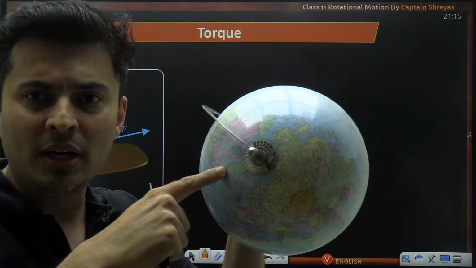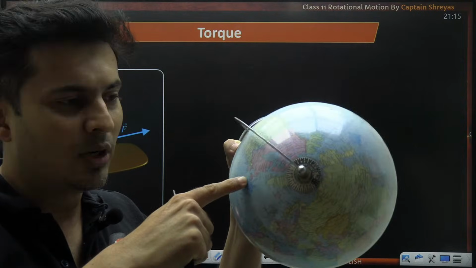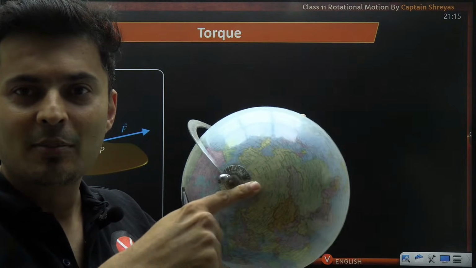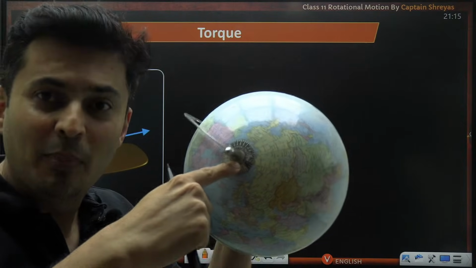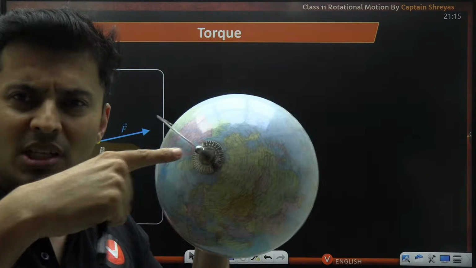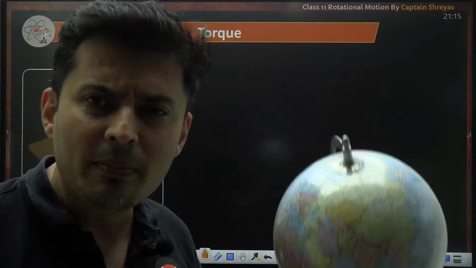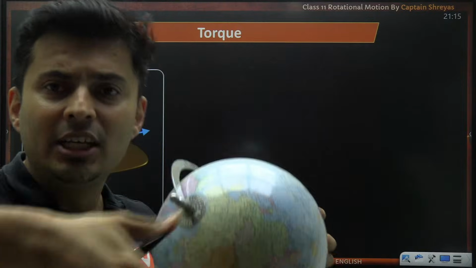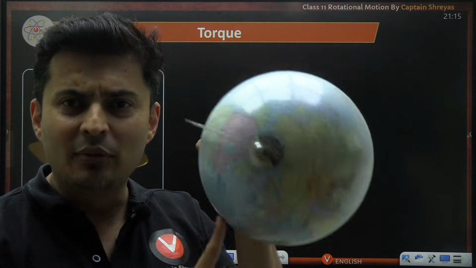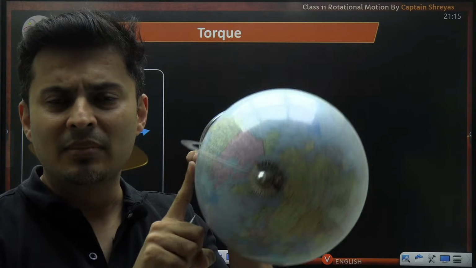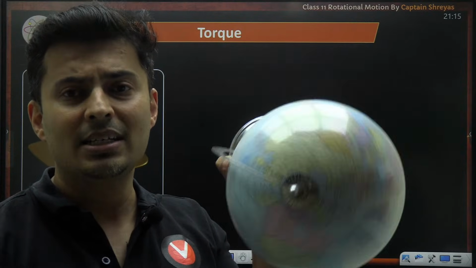But even if I keep a small distance and I apply that force, it begins to rotate. See, I'm able to rotate it. Even at a small distance like this one, I can rotate it. But here, if I put it, then I don't see it rotating because I am passing through the axis. So whichever angle the force is at, if it passes through the axis, it will not be able to generate any torque around that particular axis. Is that absolutely clear? But the moment the force is at some distance, no matter what the angle, you will see that the torque will be generated.